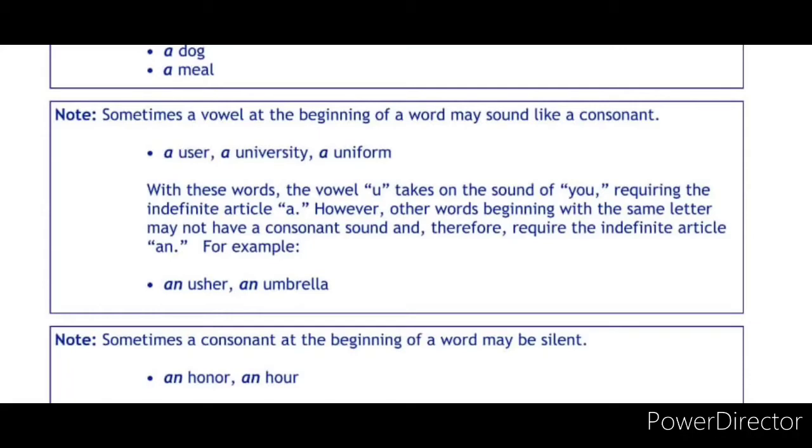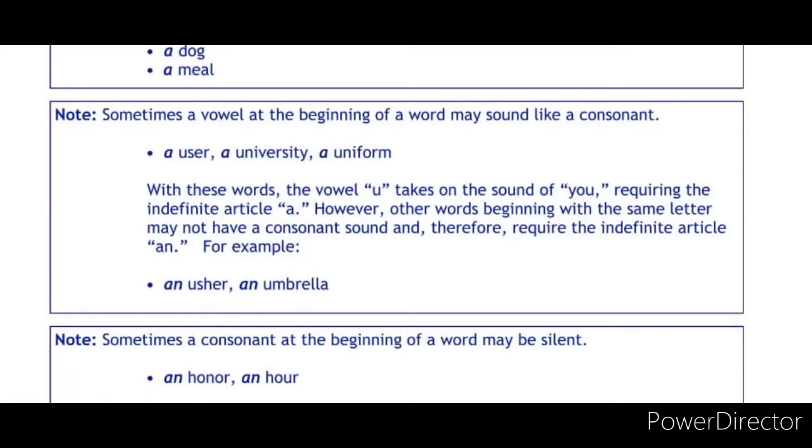So be clear on this, children. With these words, the vowel U takes the sound of "yoo," requiring the indefinite article "a." However, other words beginning with the same letter may not have the consonant sound and therefore require the indefinite article "an." So here also some words start with the letter U, but the sound is a vowel sound.